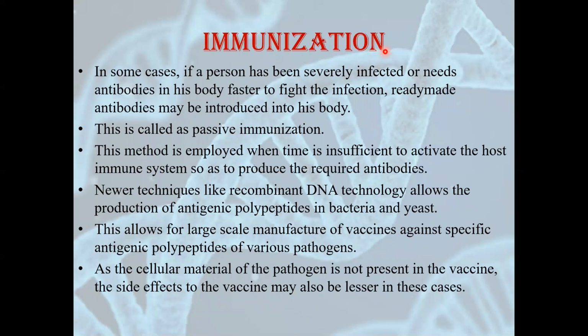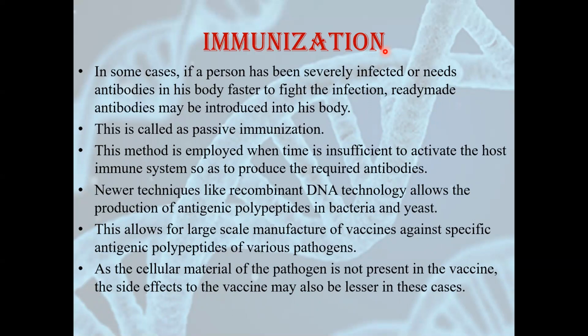Now, along with vaccination, there is another term which is used, called immunization. Immunization is a type of passive immunity. Vaccination is active, whereas immunization is passive. In some cases, if a person has been severely infected or needs antibodies in his body faster to fight the infection, ready-made antibodies may be introduced. The person does not have the time to produce antibodies on their own, and production of antibodies takes time. But if the person has been attacked with a very strong pathogen, the person needs antibodies faster. This method is employed when time is insufficient.